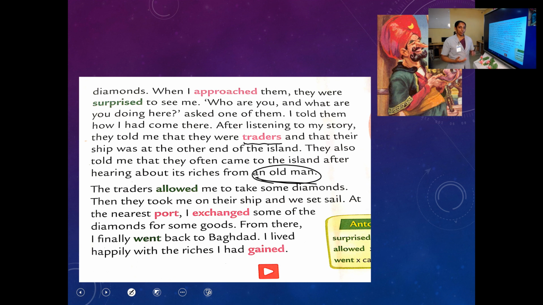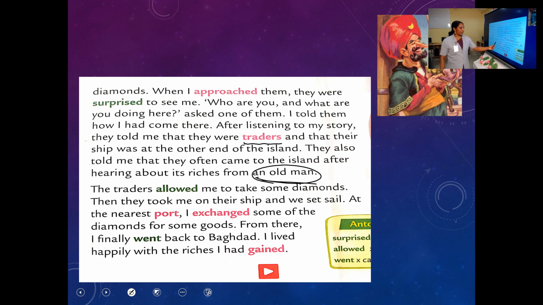So what did the traders do? The merchants allowed Sindbad. They gave some diamonds to Sindbad also. Then they took me on their ship and we set sail. They are ready to take Sindbad to his place. So Sindbad also got into their ship, and they started their journey again.